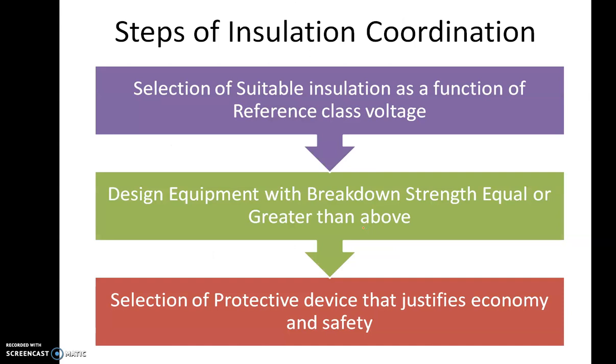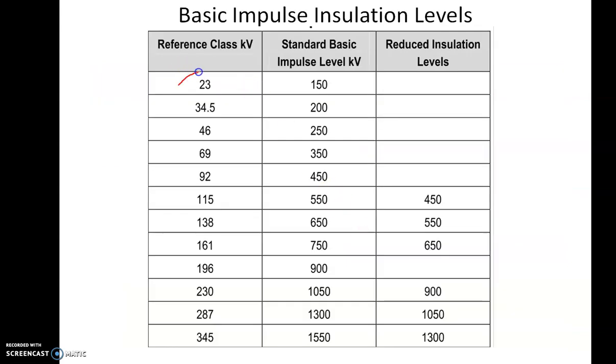So there are a few steps in the insulation coordination. First, we select a suitable insulation as a function of reference voltage. So for example, if 23 kV is the main voltage, then we'll select 150 kV as the basic impulse insulation level. If 33 kV is the line voltage, we multiply it by 1.05. So 33, 5% more, 34.5 is the reference voltage. We'll select the basic impulse insulation as 200 kV, and so on. This is how we select the basic impulse level. These are all defined based on experience.